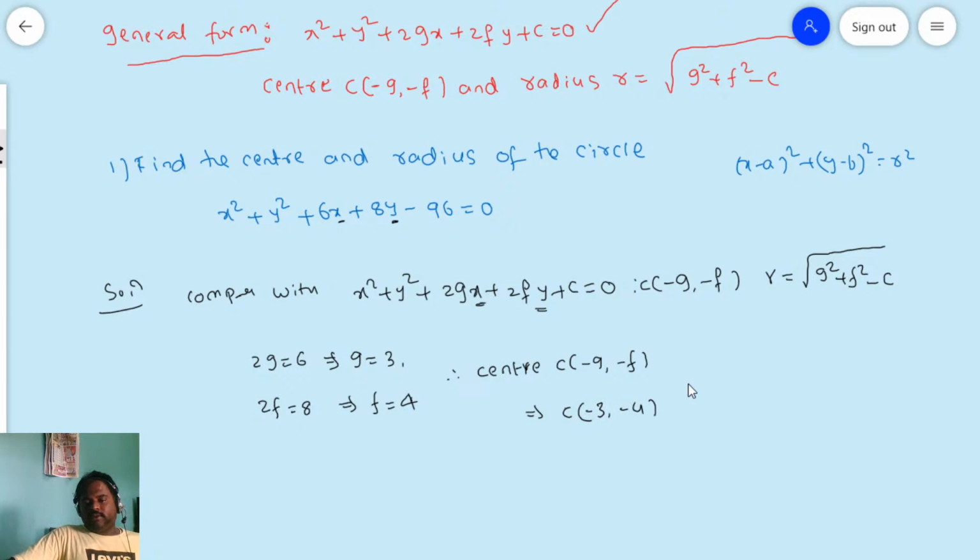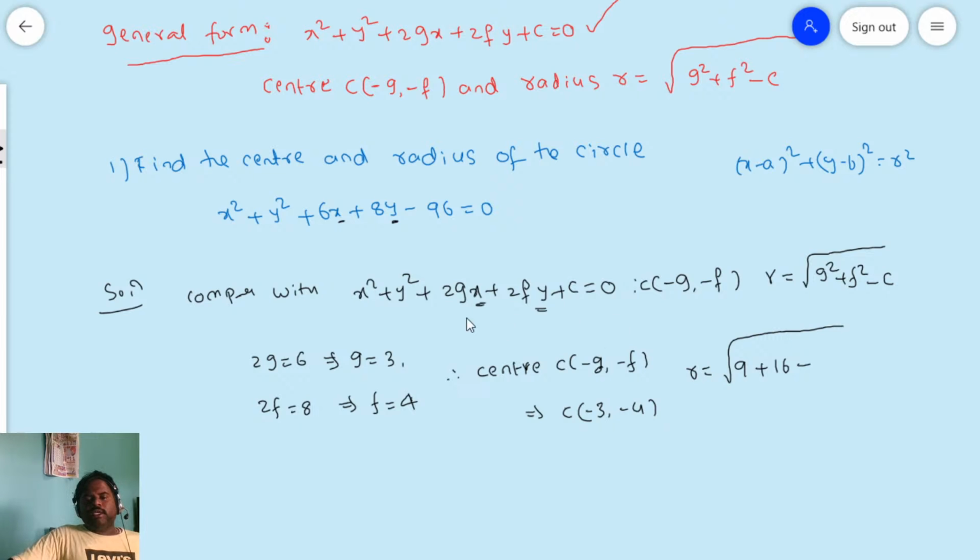Now we need to find the radius. What is the radius formula? Square root of g square plus f square minus c. What is g square here? g is minus 3, so minus 3 whole square is nothing but 9, plus f square is minus 4 whole square, which is 16, minus c.